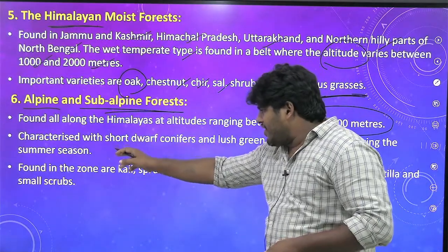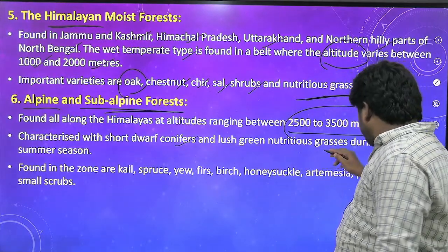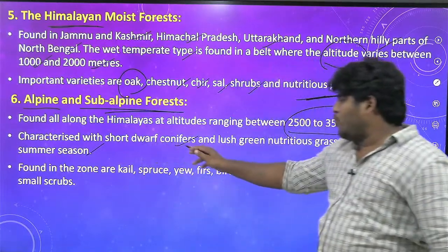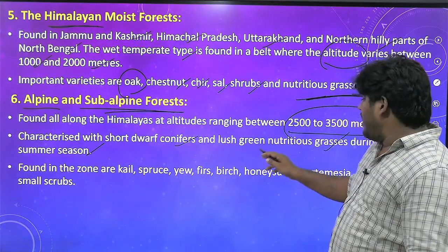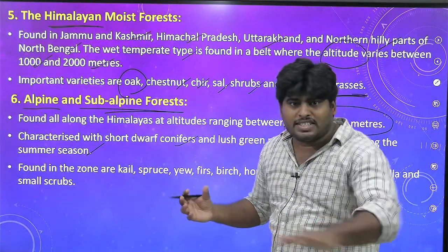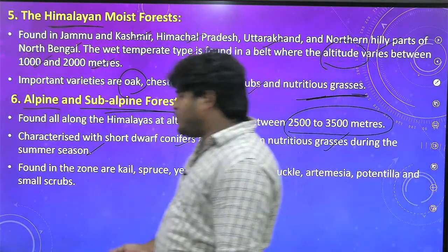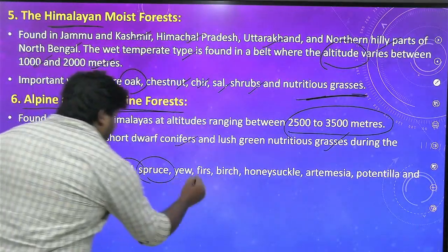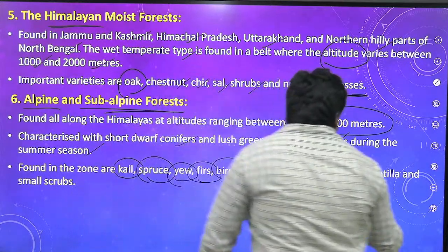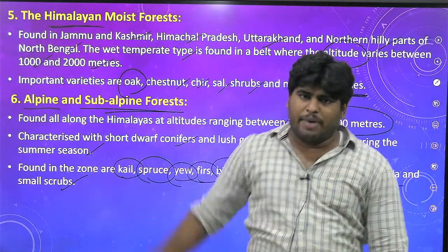These forests are characterized by short dwarf conifers and lush green nutritious grasses during the summer season. In the summer season, you will find short dwarf conifers and pure, bright green nutritious grasses. Generally the species are kale, spruce, yew, fir, birch, honeysuckle, artemisia, and potentilla, and finally small scrubs. These are found in the alpine region.